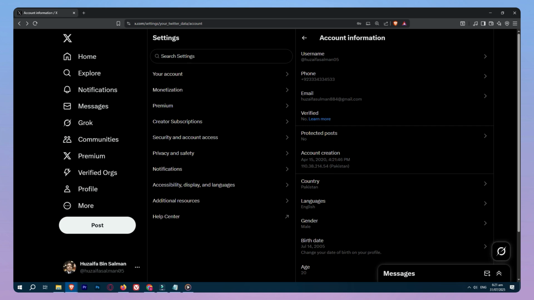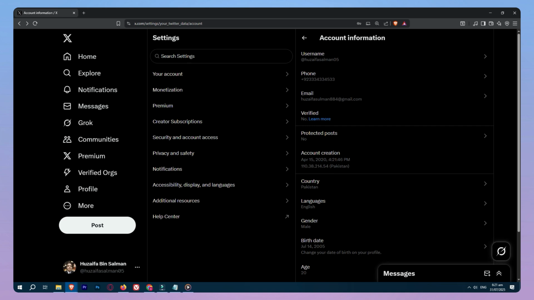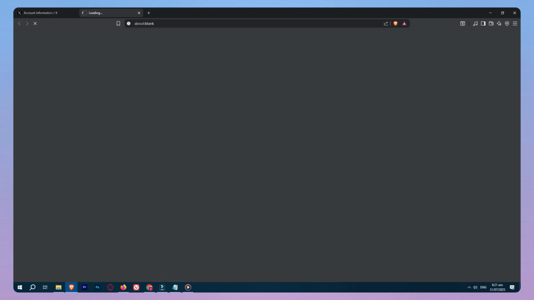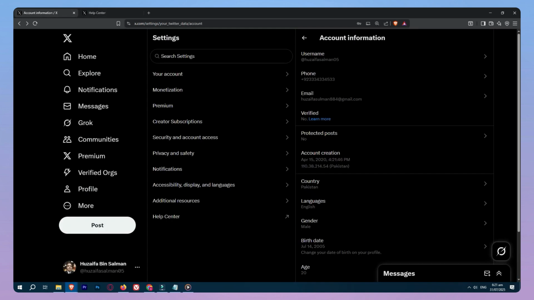If the birth date field is locked, use the official Twitter Help Center to submit an age update request. Keep everything legit. Don't use fake info. Just correct the missing or wrong data.